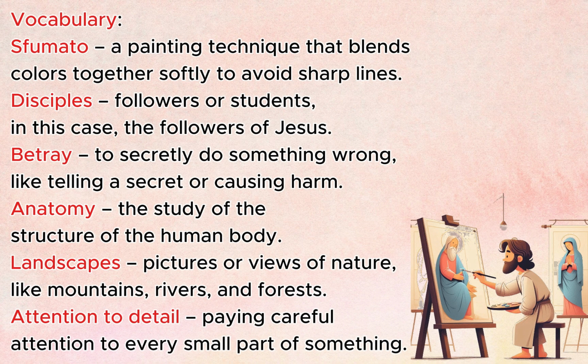Vocabulary. Sfumato: a painting technique that blends colors together softly to avoid sharp lines. Disciples: followers or students, in this case, the followers of Jesus. Betray: to secretly do something wrong, like telling a secret or causing harm. Anatomy: the study of the structure of the human body. Landscapes: pictures or views of nature, like mountains, rivers, and forests. Attention to detail: paying careful attention to every small part of something.